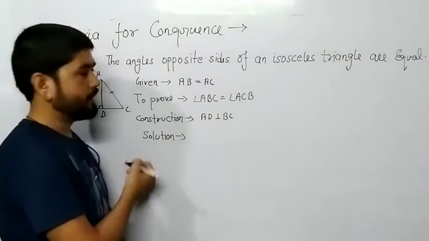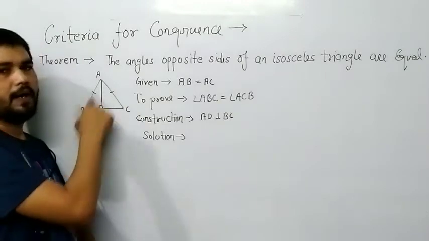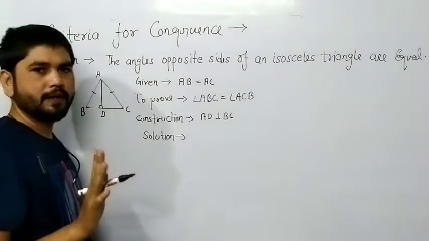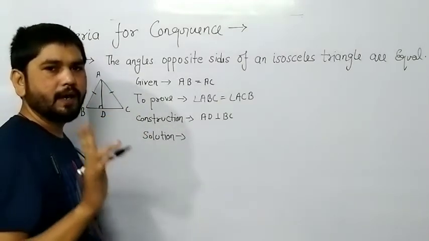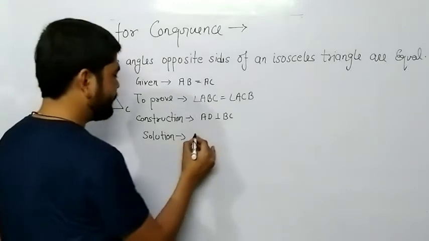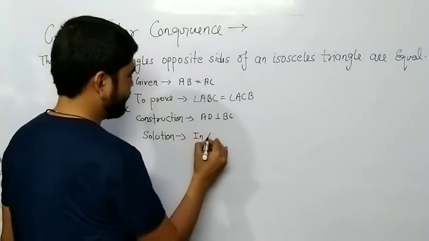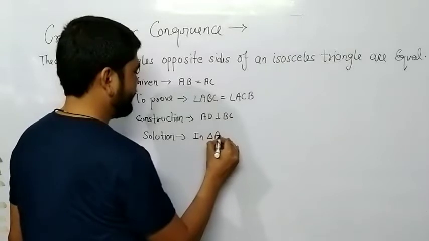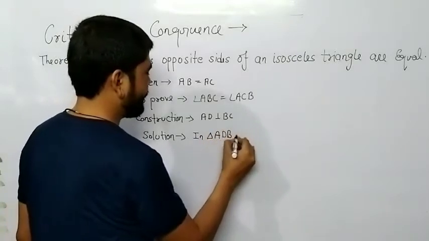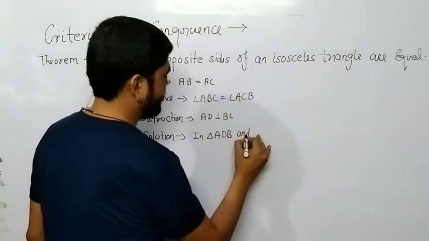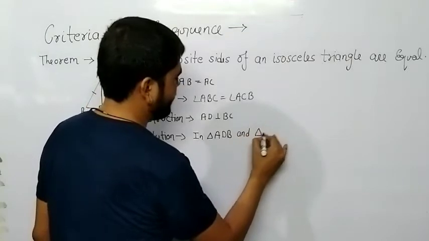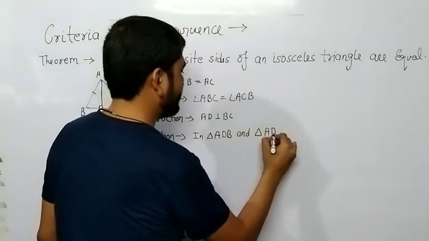Here two triangles are there, triangle ADB and triangle ADC.